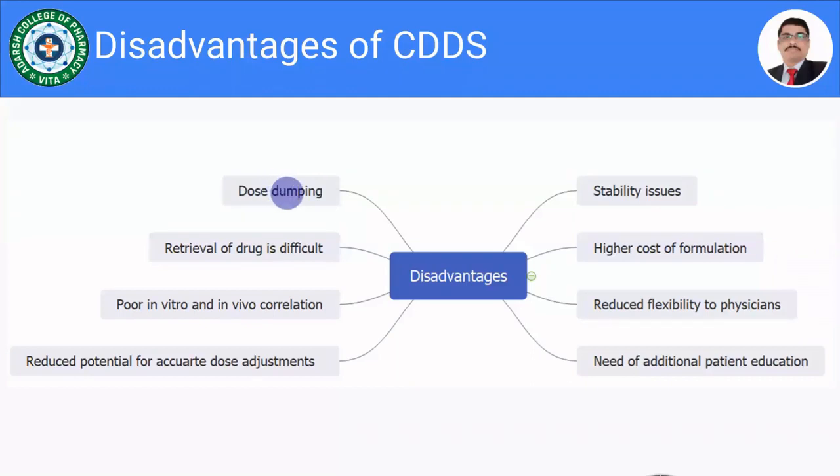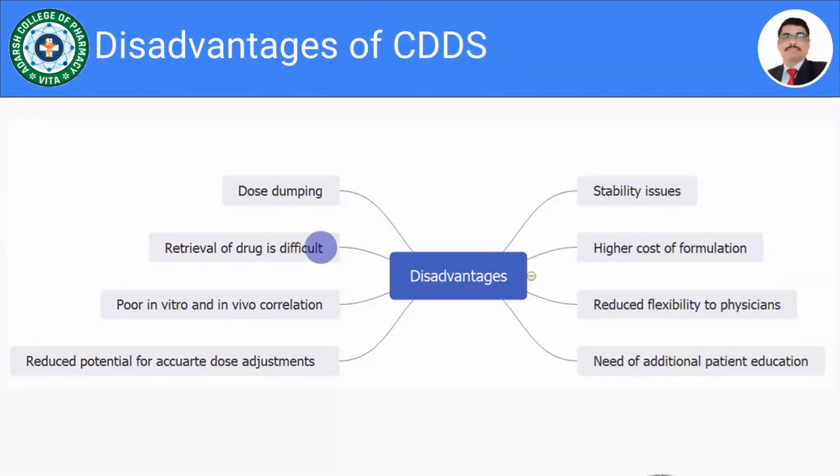The second limitation of the controlled drug delivery system is that retrieval of the drug is very difficult. Once the drug is given, and if it shows toxicity, it becomes very difficult to get it back from the gastrointestinal tract or systemic circulation. That is, retrieval of drug is very difficult in case of toxicity, poisoning or hypersensitivity reaction. This is the second limitation.